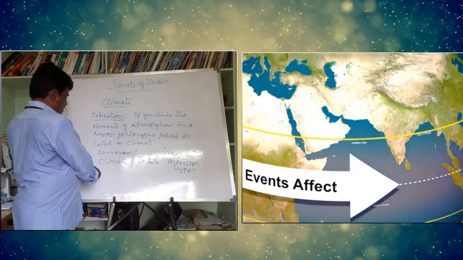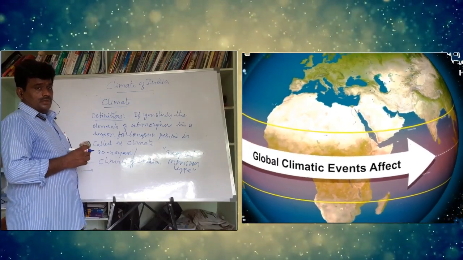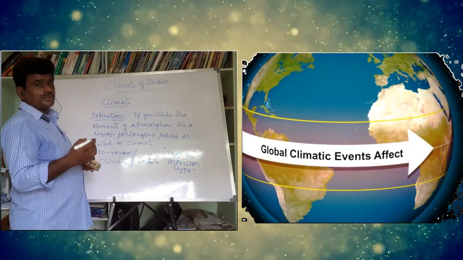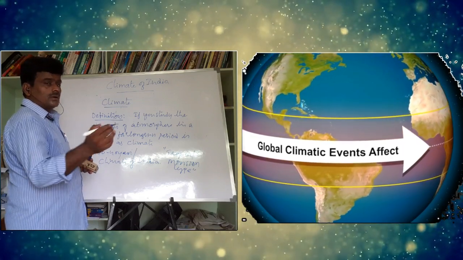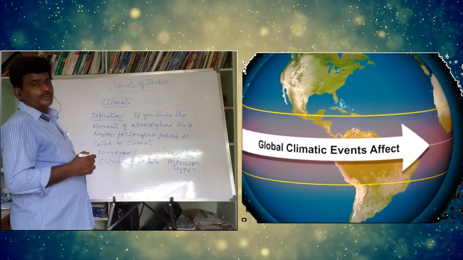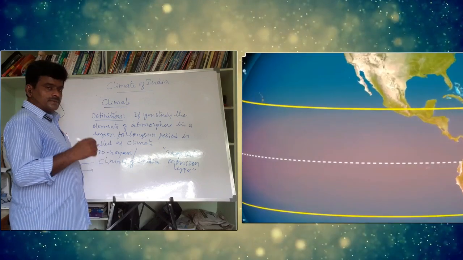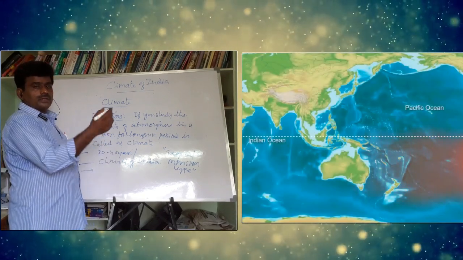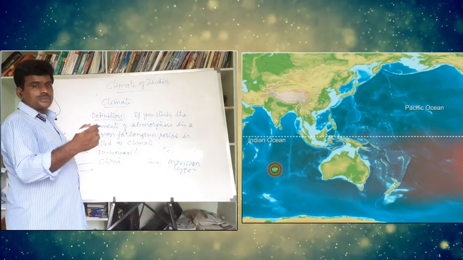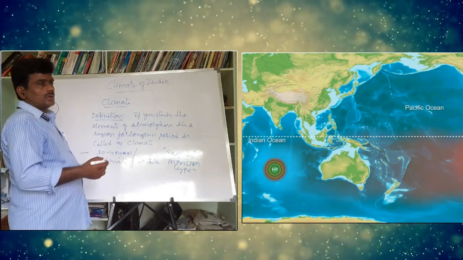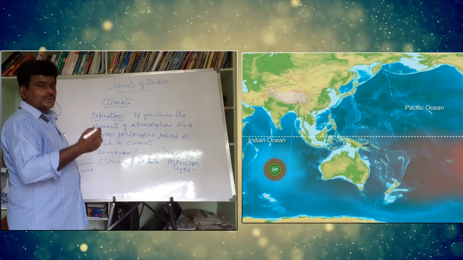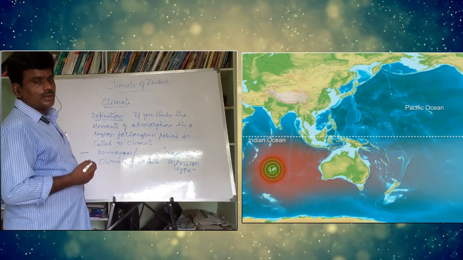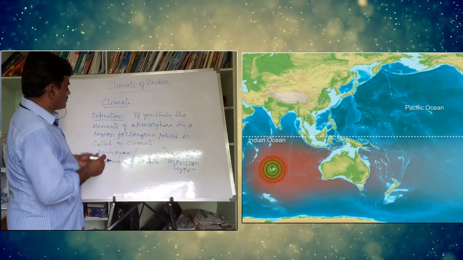Changes can generally be seen in a short period, but overall, in a long run period, changes won't be there. Indian climate is always called tropical monsoon. It is not that this year Indian climate is tropical monsoon and next year it will be some other one. No, as a whole, Indian climate is called tropical monsoon type.